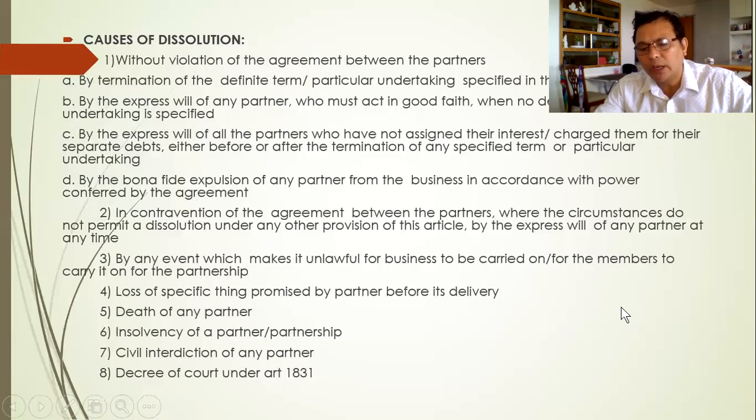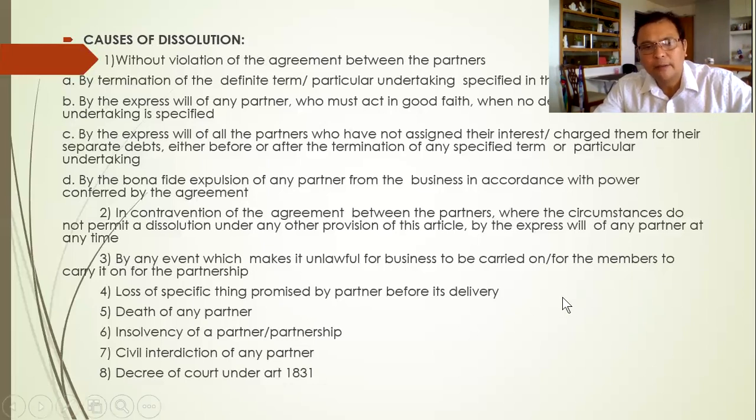So there is already a contravention, a violation of the agreement committed by one of the partners, or maybe most of the partners, or if not all of the partners, then by the express will of any partner at any time, the partnership will be dissolved.